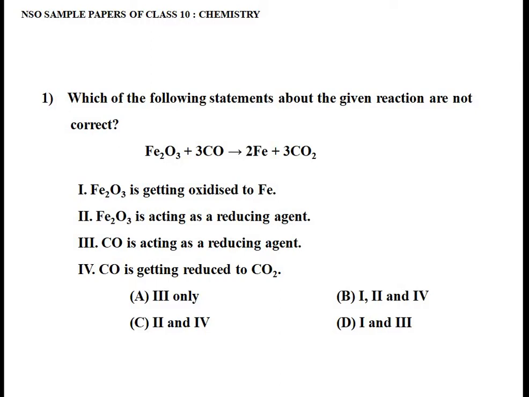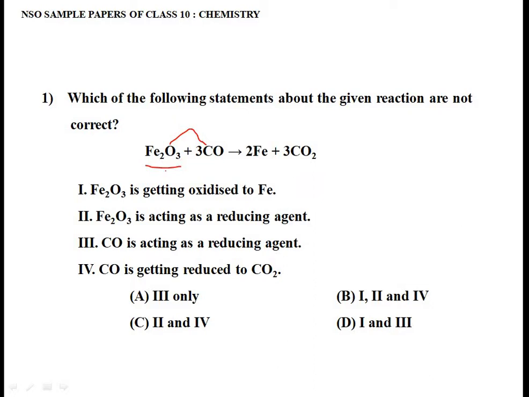So you have the four options also. You have to identify the correct option. According to the question, you have to identify the wrong statement. Now let's see which statement is wrong. We analyze one by one. In the given reaction you can see Fe2O3 is donating its oxygen to CO, so that it is getting converted into CO2.